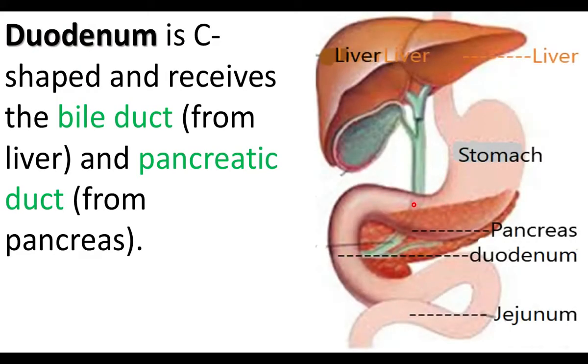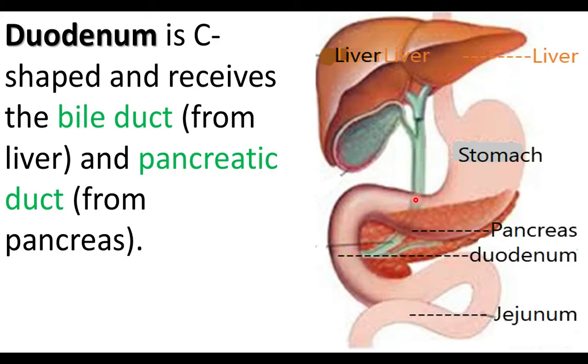Let us see the duodenum. This is the duodenum. It receives secretions from the liver and also from the pancreas. Liver secretes bile. The bile is stored in the gallbladder. In Tamil it is called pithapai. From the gallbladder, the bile is carried through the bile duct.